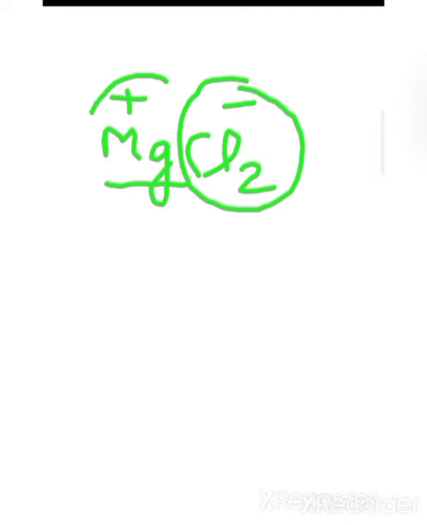Next example is MgCl2. This part is the cation and this part is the anion. Positive means cation; we are not showing valency. The valency of Mg is plus 2. We are just showing cation and anion. Mg is the cation and Cl is the anion.